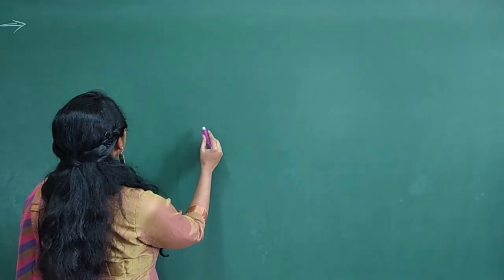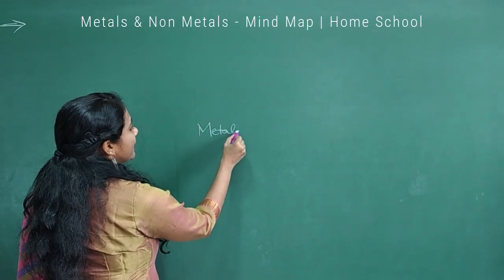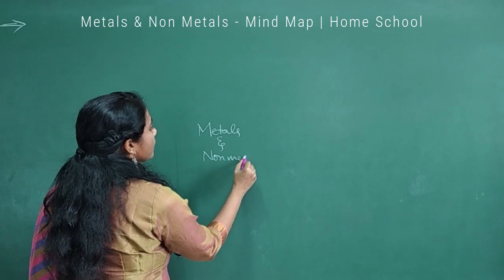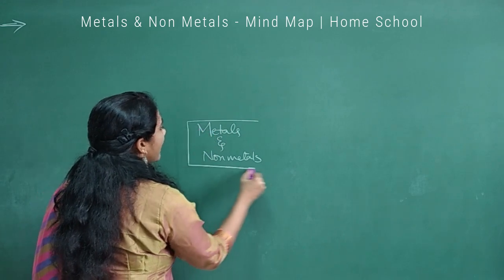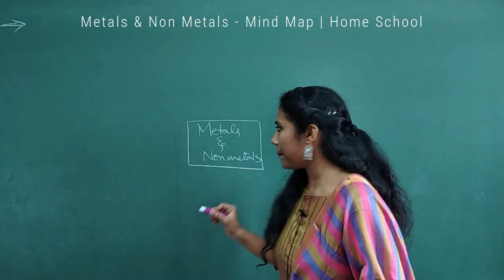And in this video, I'm going to talk about the mind map on the most important chemistry chapter for this year's board examination, that is metals and non-metals. Metals and non-metals, one of the most important chapters that you have to concentrate on. The chapter is quite a big chapter.